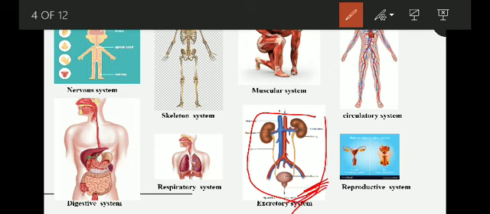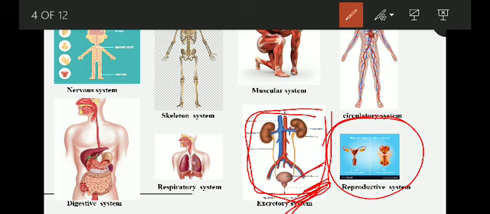So urine is actually the waste product that we need to throw out from the body, just like the garbage we throw out from our home. Similarly, the waste which is generated in our body should be thrown out of our body. Then the last is the reproductive system. What is the function of the reproductive system? The reproductive system helps an individual to produce a new individual, okay. So that is the function of the reproductive system.